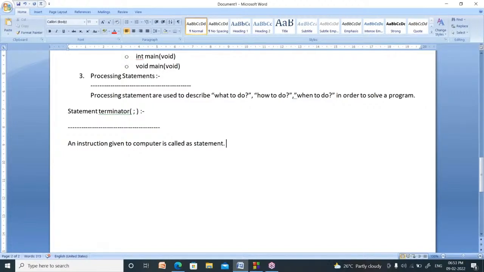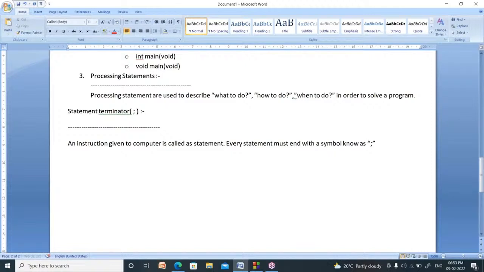Every statement must end with a special symbol that is called as semicolon. That semicolon is called as statement terminator. Every statement must end with a symbol known as semicolon.